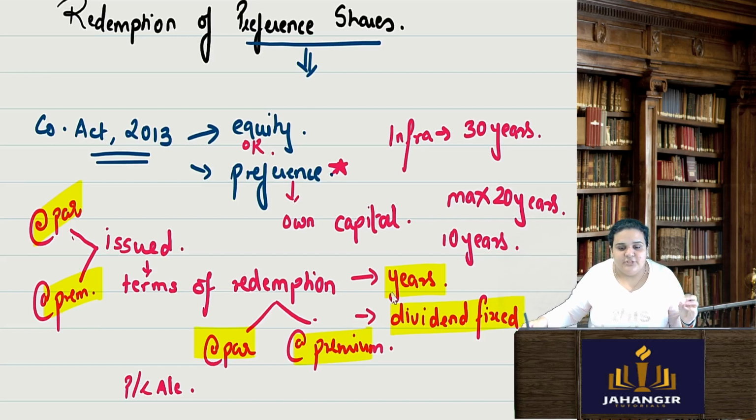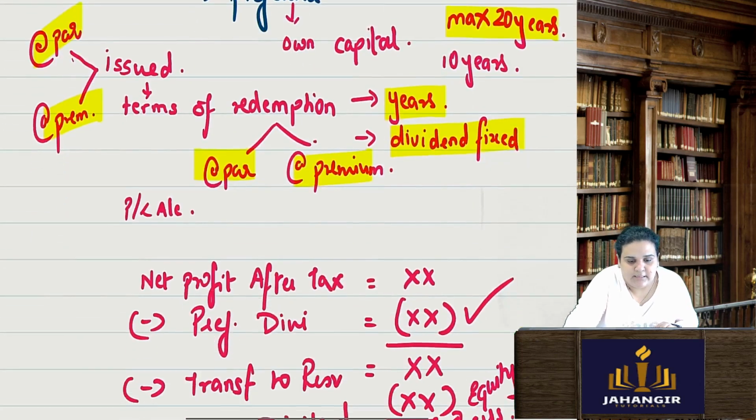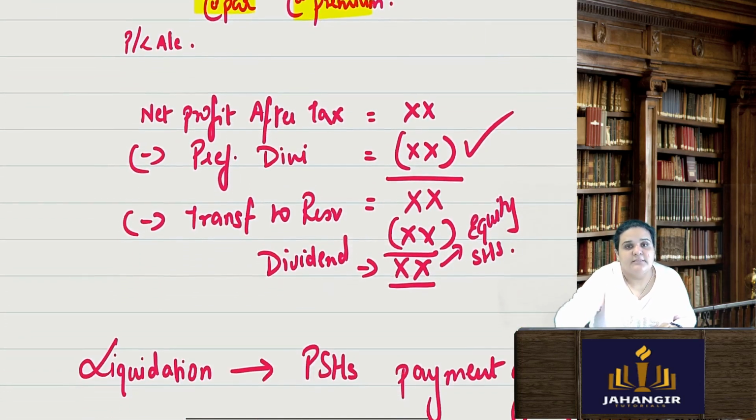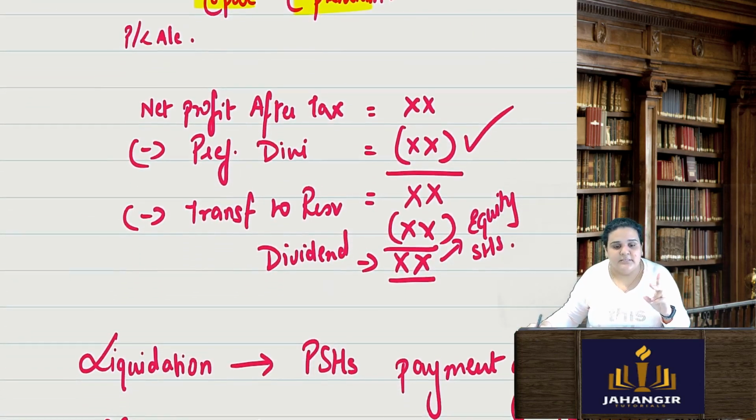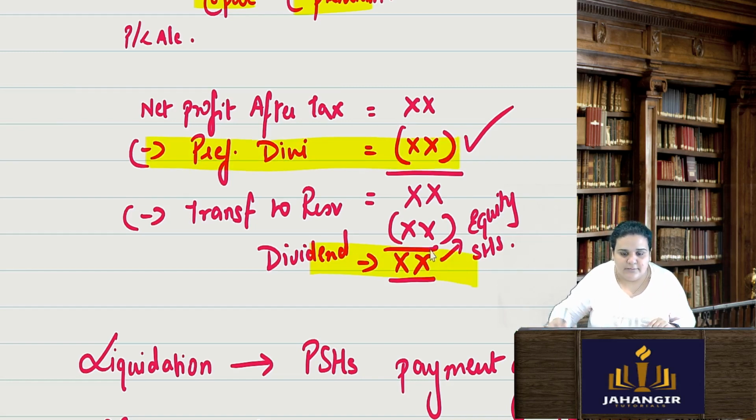Preference shares can be for a maximum period of 10 years. If it is an infrastructure company, then maximum 30 years. Preference shareholders get preference in two situations. One is the dividend. Once we have net profit after tax, first we pay them their dividend. If anything is left, then we pay dividend to equity shareholders.